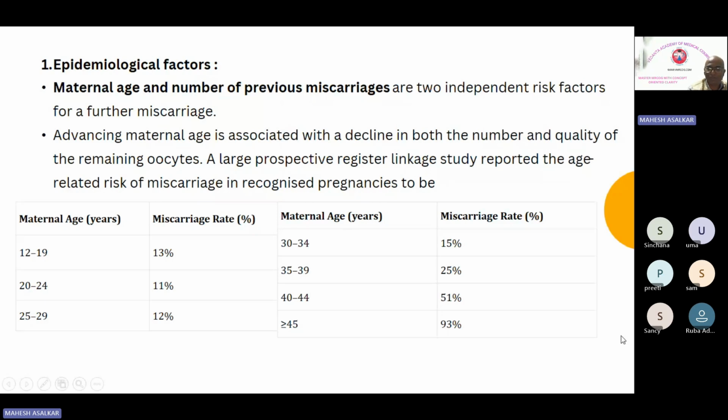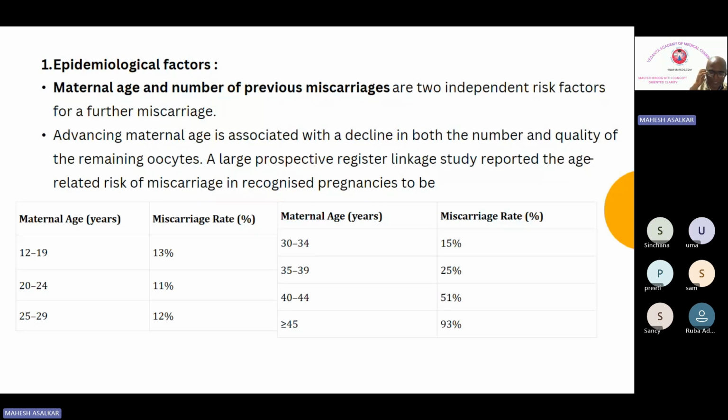Please take a photograph of this. Almost every alternate exam they ask the miscarriage rate at a particular age. They will give you that the patient has conceived at this age group, she has had a previous miscarriage, and ask what the chance of miscarriage is again. Now, there is no chart; they have given it in a descriptive manner. I have just tabulated it here.